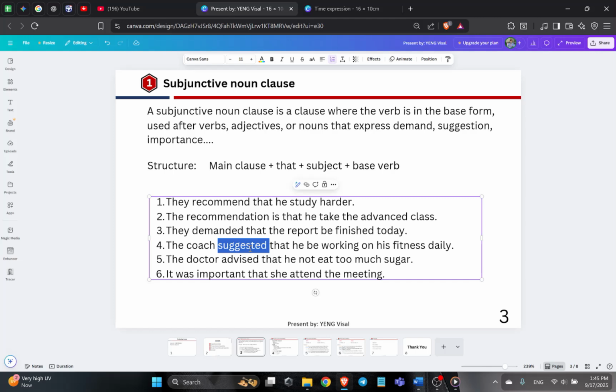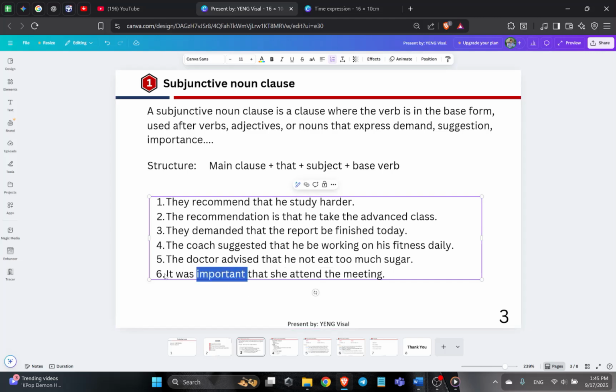Number five, the doctor advised that he not eat too much sugar. Even though it is the negative form, we don't need an auxiliary verb or anything. We just add not before the verb. So, that he not eat too much sugar.